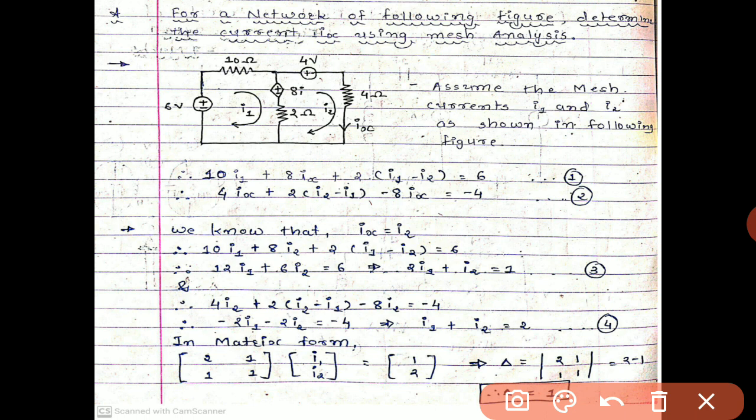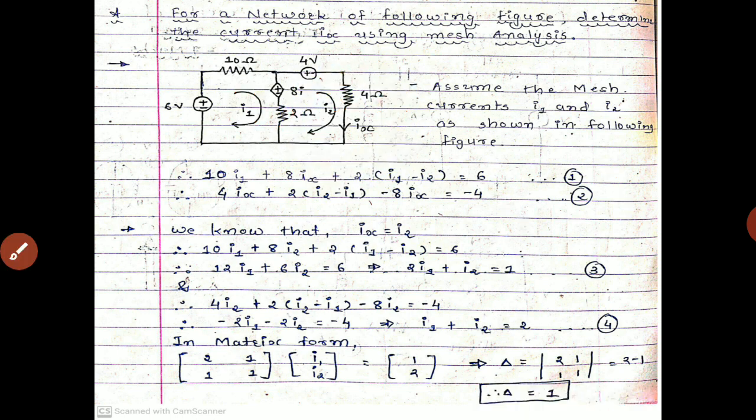So in the first loop, we consider the I1 current to flow, and in the second loop we consider the I2 current to flow. In the second loop, Ix is already given, so we can write that I2 equals Ix, because both are flowing in the second loop.